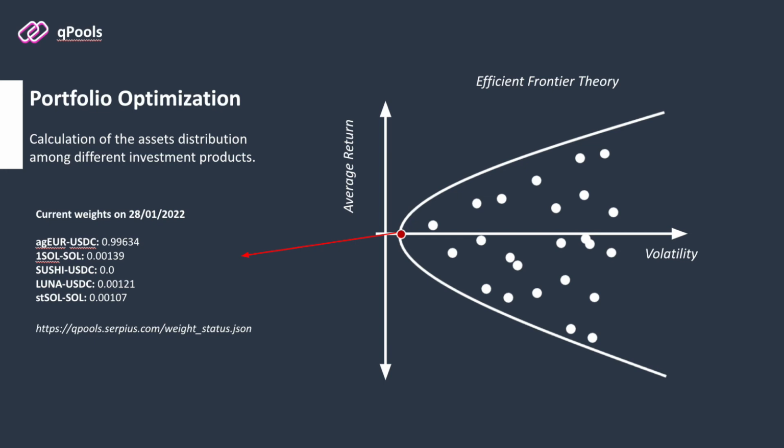The portfolio algorithm is an oracle that is built using the efficient frontier theory. It computes the asset allocation on the financial products that minimizes the volatility against the US dollar. It is an algorithm that first sorts the products according to their APY and chooses from it the list of most profitable investments. Later on, it optimizes for the lowest volatility, providing the best distribution of assets. We can see the updated result of this off-chain algorithm and the address where this oracle provides the weights.